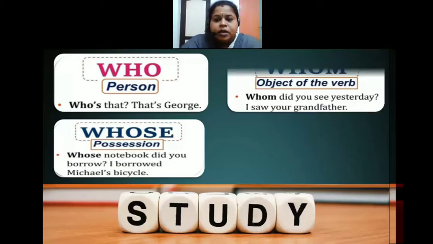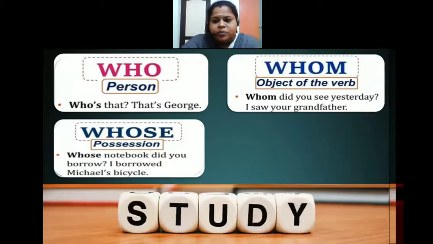Then whom. It's the object of the verb. For example, whom did you see yesterday? Yesterday, you have seen somebody. You don't say who did you see; you have to say, whom did you see? Whom did you speak to yesterday? Which person did you speak with? In that way, you should ask whom. Whom is the object of the verb.